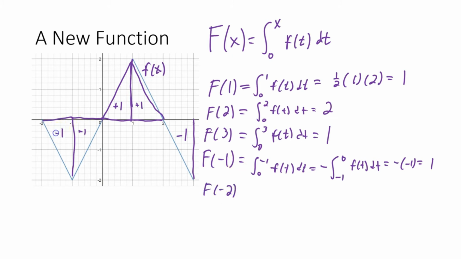We got another -1 here, but because we're going backwards, it's going to be the opposite of the integral from -2 to 0 of f of t dt. So that's going to be negative, negative 2, which is positive 2. So now we have an idea of how to get these values, because this is a weirdly defined function. But to get different values, we're just integrating from 0 to that value to get each of the function values. So now we're going to plot some of these points and see what they look like.